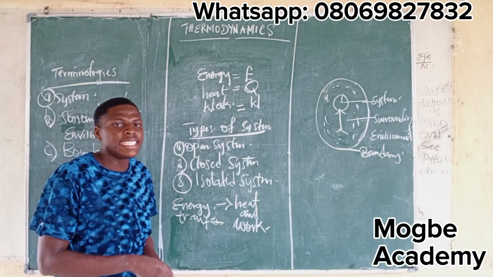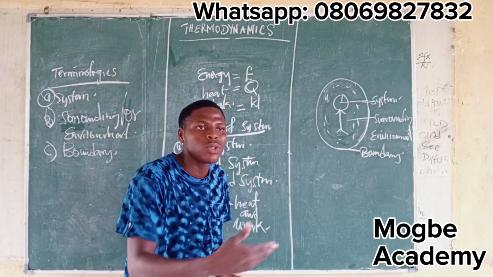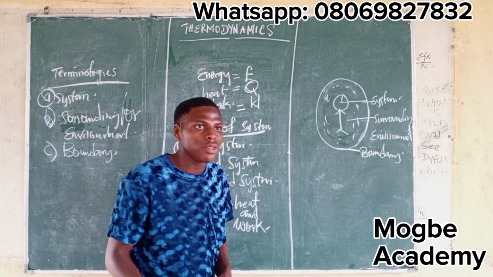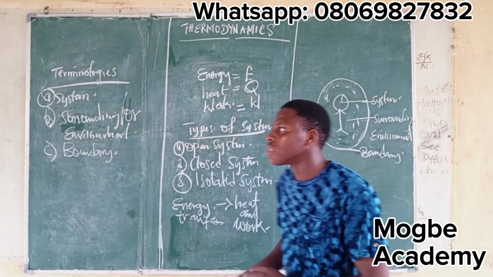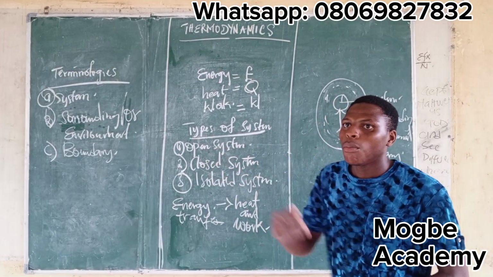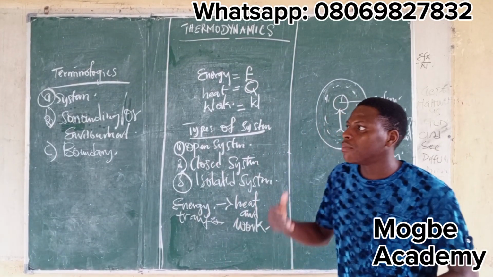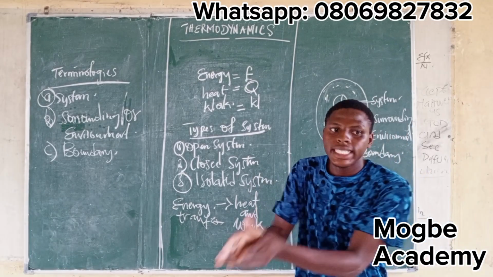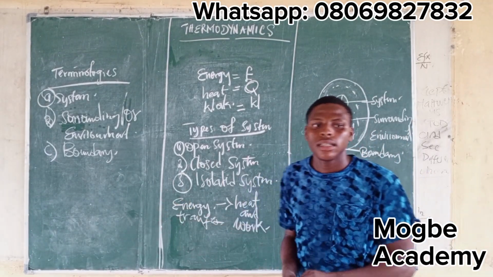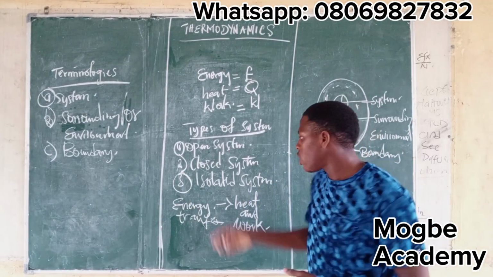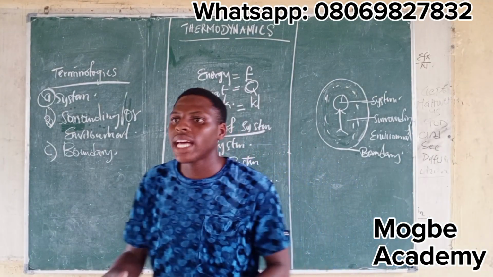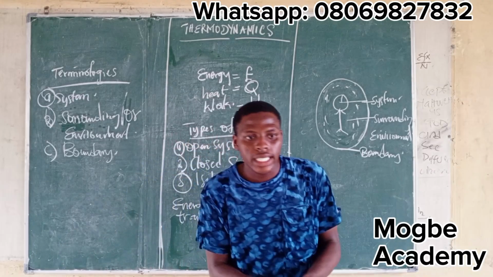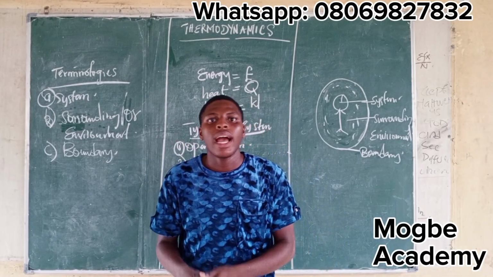So if you are asked any system that allows heat and work interaction with mass transfer, what is that system? That system is simply an open system. But what if the system allows only heat and work without mass? That system is called a closed system.